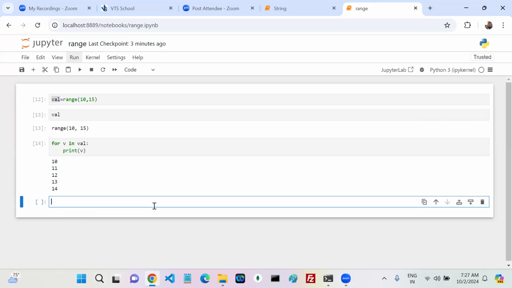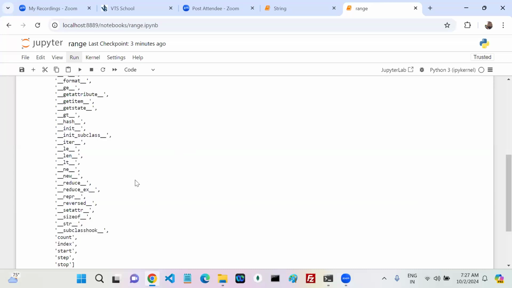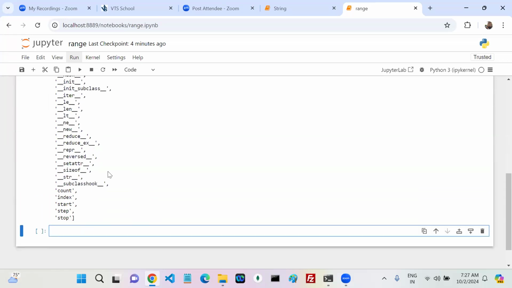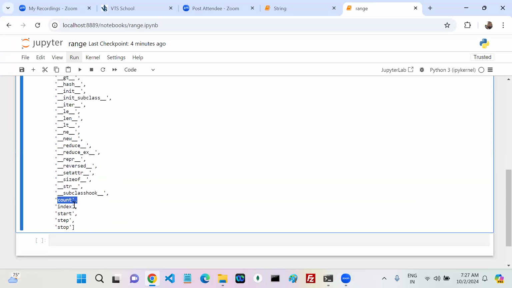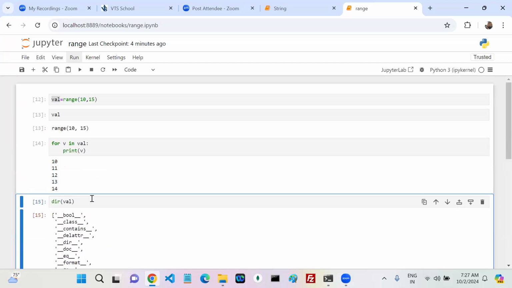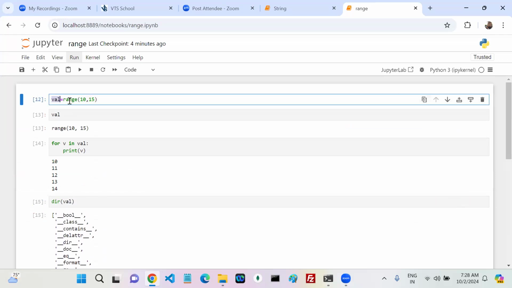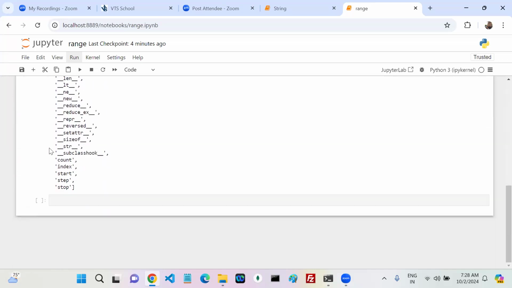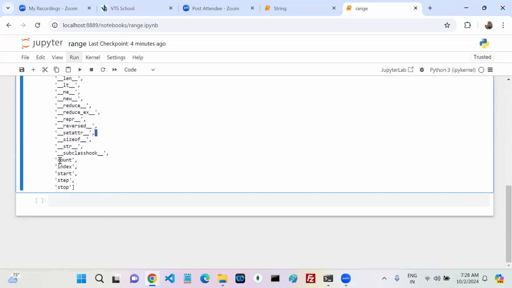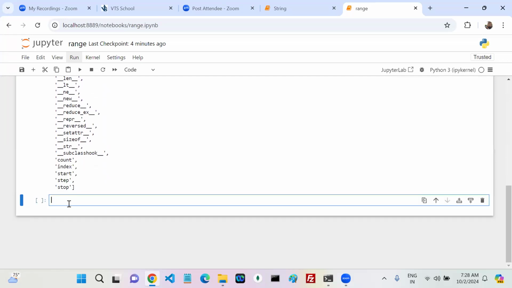Now if I write dir of val, what does it give me? Some members: count, index, start, step, stop, like this. So val is an object of which class? The range class. The range class contains these many members. Underscore members, leave them for now. These members are variables or methods. How can we come to know?